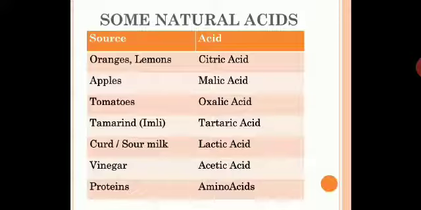So let us begin. Some natural acids we have, with their source: lemon, the orange, you get citric acid. Apples you get malic acid. Tomato contains oxalic acid. Tamarind, that is imli, contains tartaric acid. Curd or sour milk contains lactic acid. Vinegar has acetic acid. Proteins will have amino acids. So these are some naturally obtained acids, children. If you have already taken down notes, you need not write again.